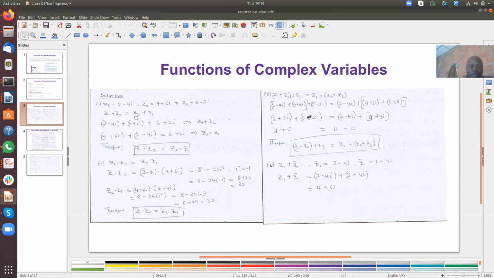If you do the same thing for Z2 and Z1, you have 4 plus 6i plus 2 minus 4i. 4 plus 2 gives you 6, and plus 6i minus 4i gives you 2i. You now see that the result you have for Z1 plus Z2 is the same result you obtain from Z2 plus Z1. So this satisfies the commutative law of addition.